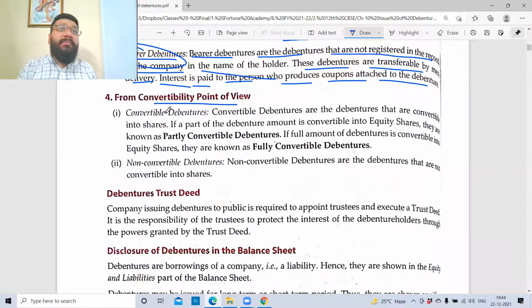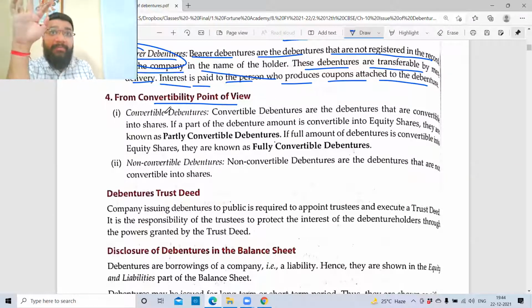Two benefits you'll get. The first benefit is that you'll get dividend, which sometimes can be even more than your interest. Second, your share will be listed on the stock exchange, which means you have the option to trade the shares. Let's suppose the debenture is issued at 100 rupees per debenture and converted to equity shares at 100 rupees per share.